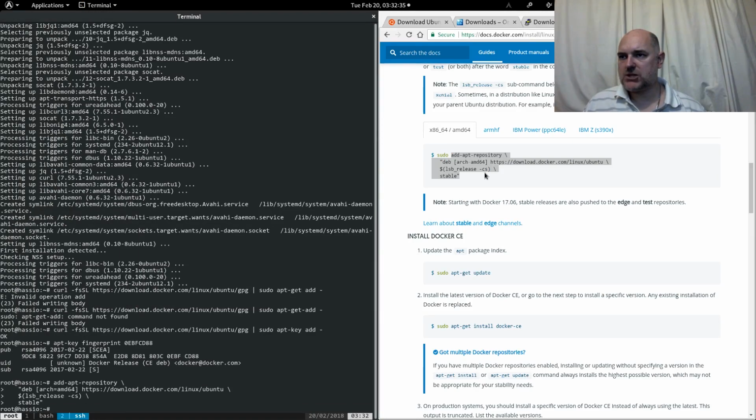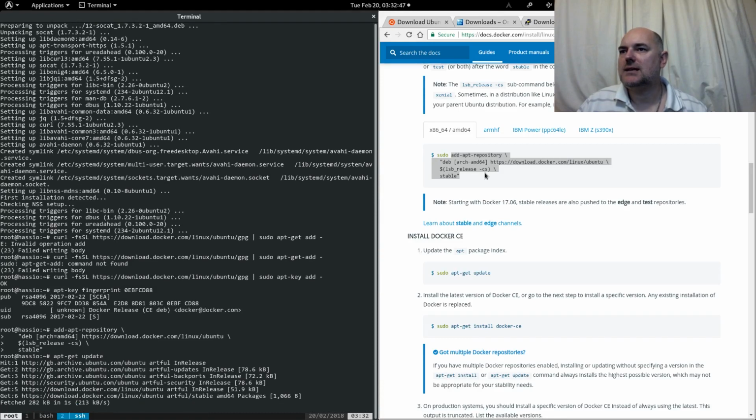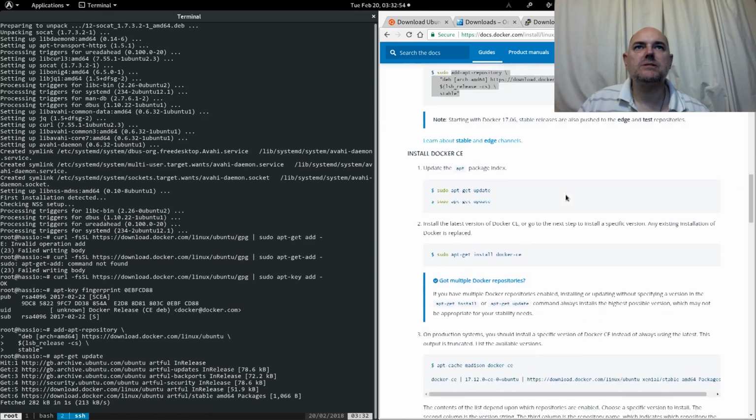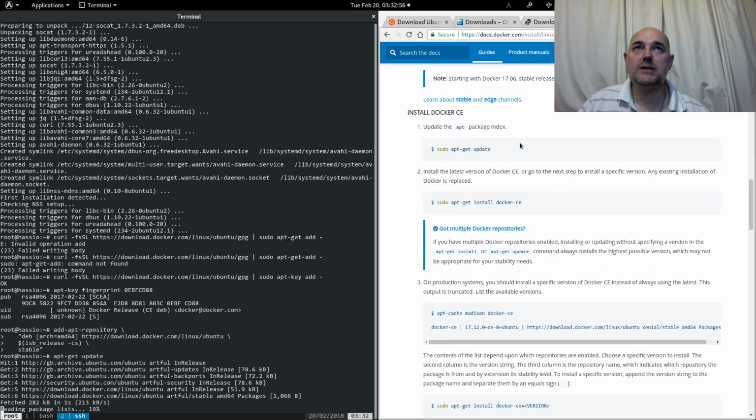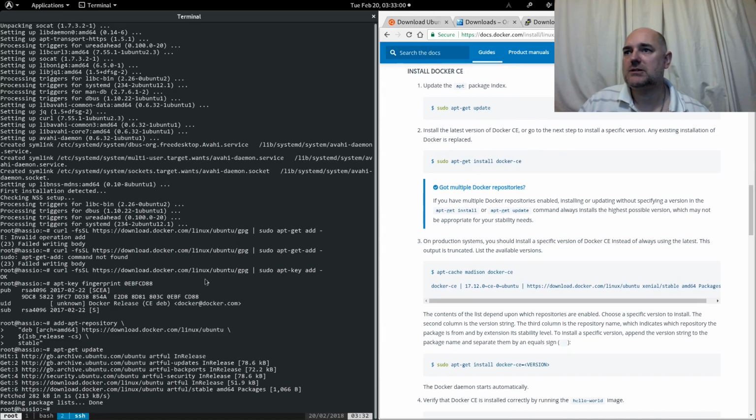Right, so that should have added the Docker repository to our system. In order to use it though, we need to update, and yeah, we can see here that it's pulling in the Docker releases. Okay, so the next one is update, which we are doing. apt-get install docker-ce.